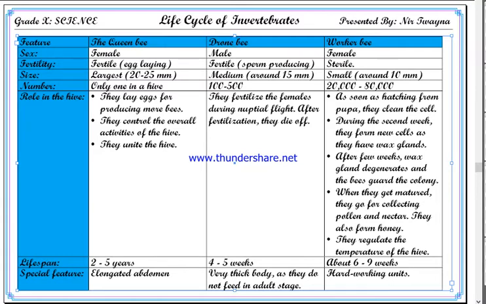Drone bee is also fertile, it produces sperm. Worker bee is sterile. Sterile means it produces neither egg nor sperm. They do not take part in reproduction. And size: the queen bee is the largest in a hive, around 20 to 25 millimeter, up to 2.5 centimeter. Drone bee is medium in size, around 15 millimeter.